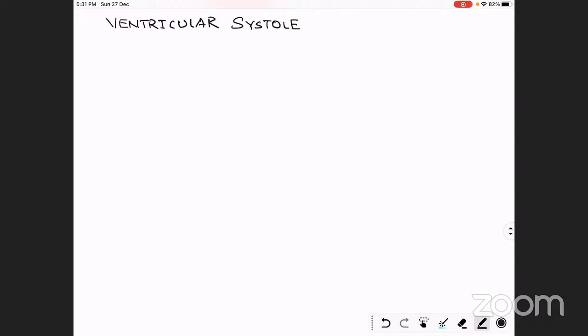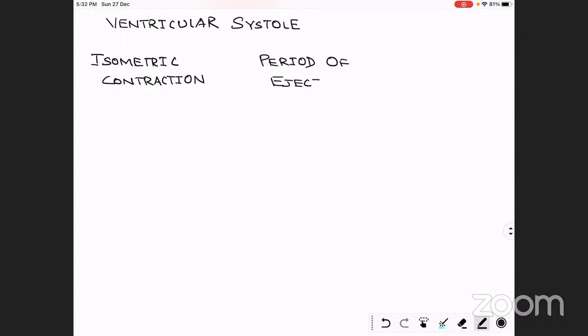In the ventricular systole, you will get two main steps. First is called the isometric contraction. And another is called the period of ejection. So in the ventricular systole, we are going to talk about them: isometric contraction and the period of ejection. So let's talk about the isometric contraction first.